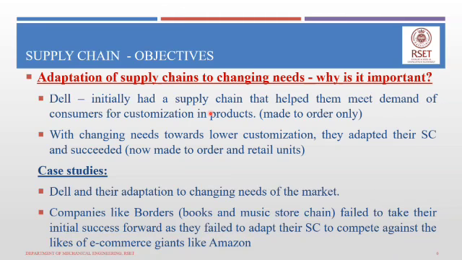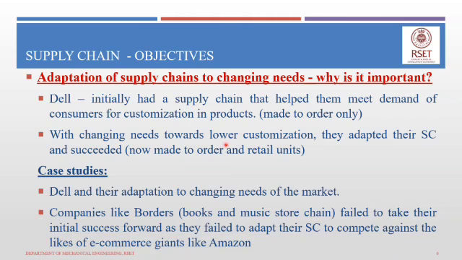But with changing time, as hardware became much more capable and faster at lower cost, the need for customization became lower and lower.